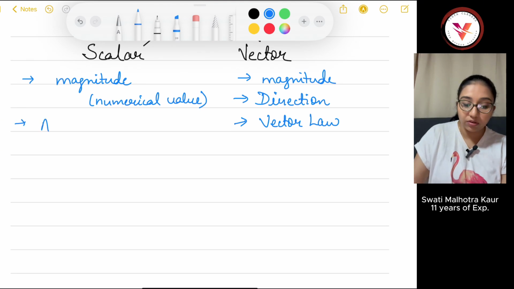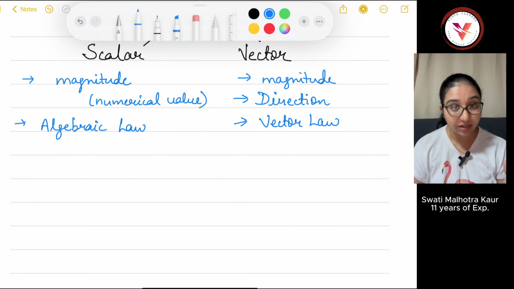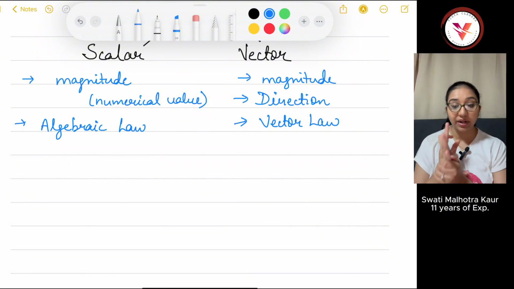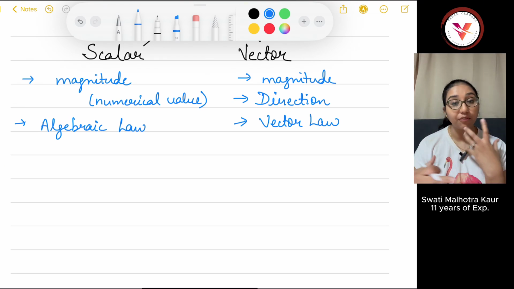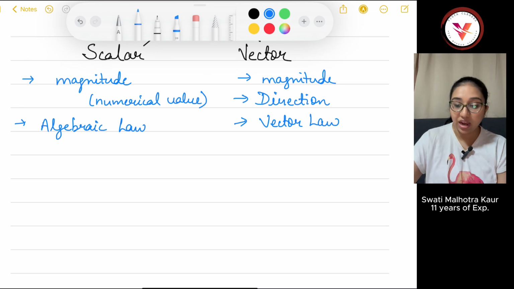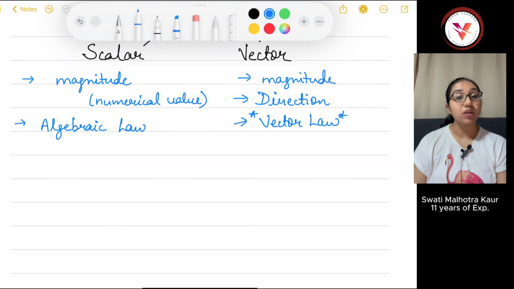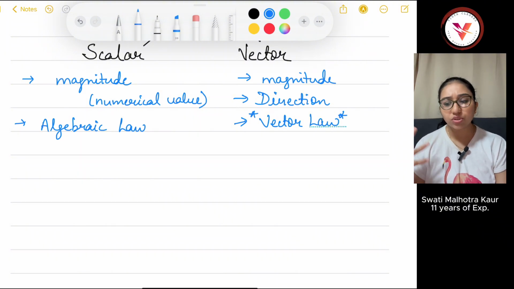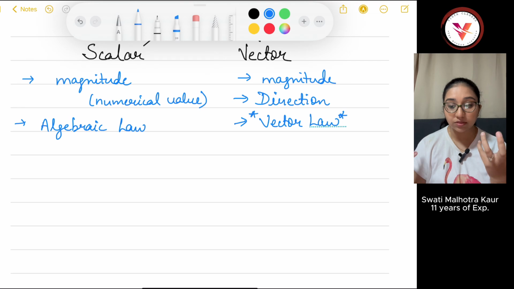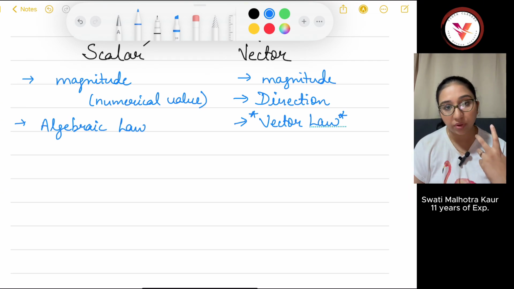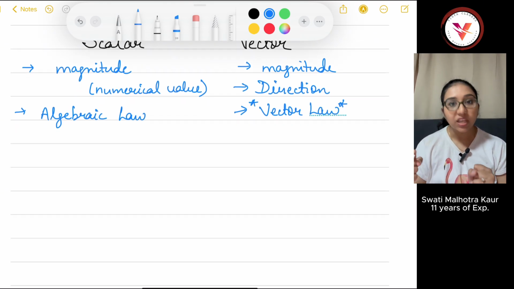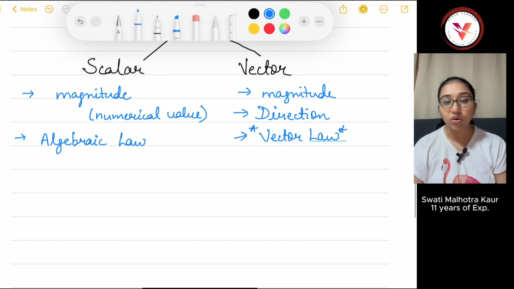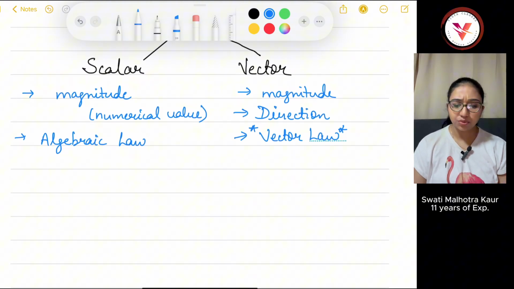but scalars only follow algebraic laws. Simple plus, minus, which we have already learned in previous classes: simple addition, subtraction, multiplication, division. But vectors follow vector law. Why? Because direction is involved, some angles are involved, so we have to deal with it differently. So basically we have to learn this vector law. In the upcoming videos we'll learn about this. We'll do a lot of numericals, because with numericals only you can build your concept on vectors. It is a mathematical tool, so you have to do as many numericals as possible to get a strong hand on vectors.